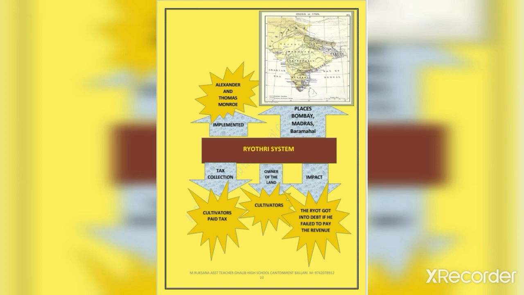The farmers had to borrow from the money lenders whenever the crops failed due to famine or flood, and they had to sell their lands whenever they failed to repay the loans. Though the company government claimed that the new system benefited the farmers, the irony was that more farmers had to lose their lands due to its implementation.